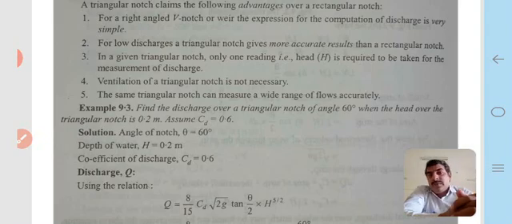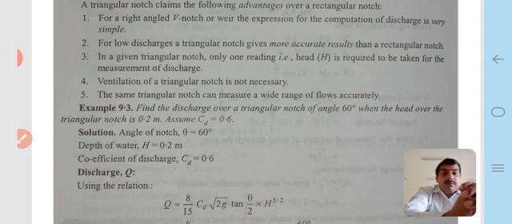Third, in a given triangular notch, only one reading, the head H, is required to be taken for the measurement of discharge. Ventilation of a triangular notch is not necessary. And the same triangular notch can measure a wide range of flows accurately.